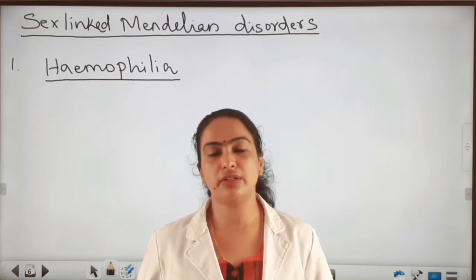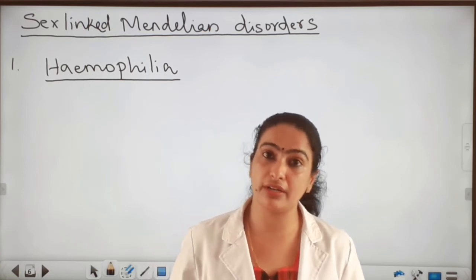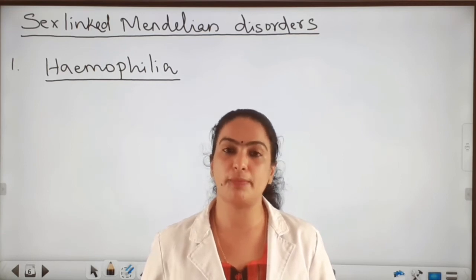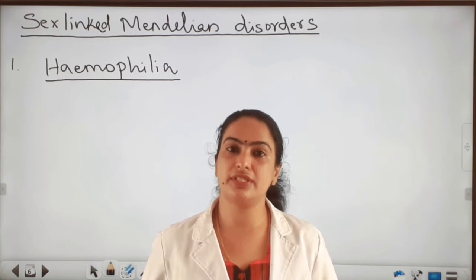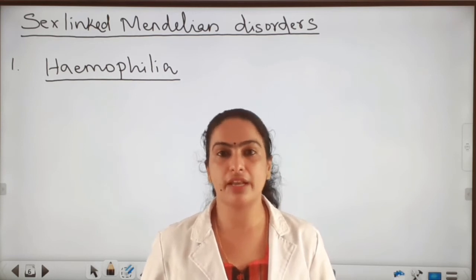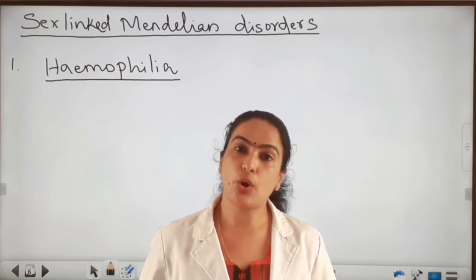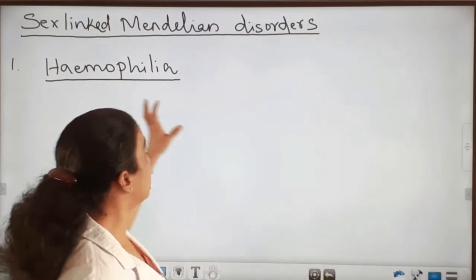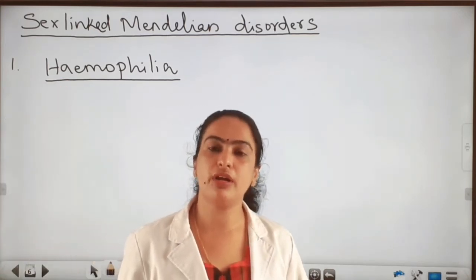Autosomal genetic disorder means the gene alteration causing the disorder occurs in the autosomes, other than the sex chromosome. When there is an alteration in the DNA of the autosomes that causes a disorder, that is called an autosomal disorder. Sex-linked disorder means the disorder which occurs in the sex chromosome, either X or Y.